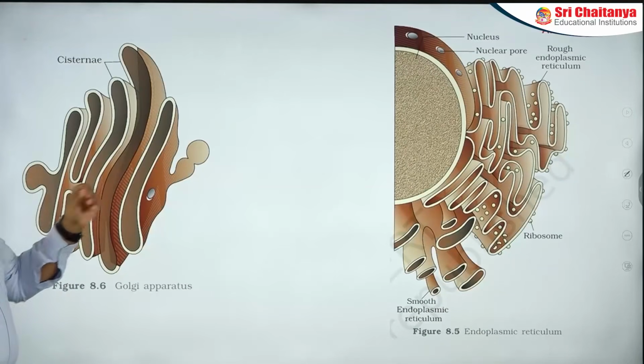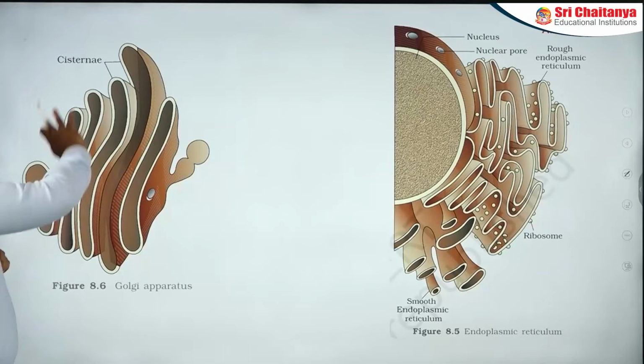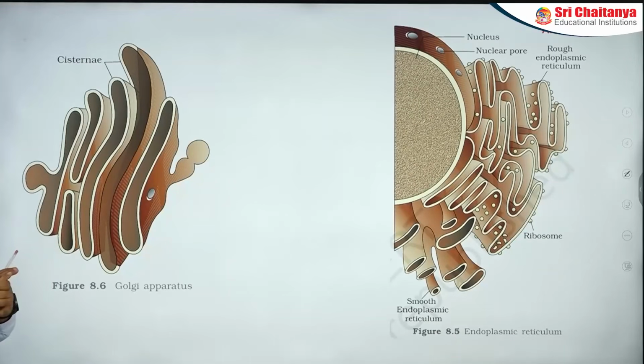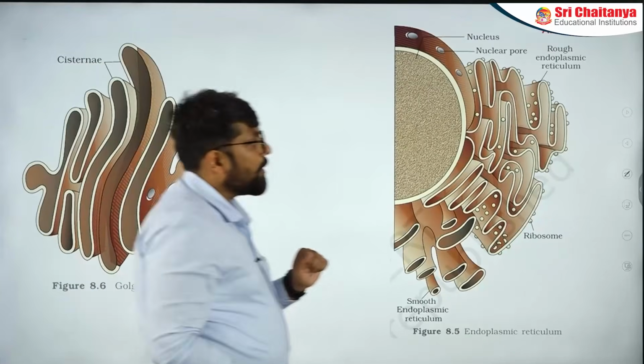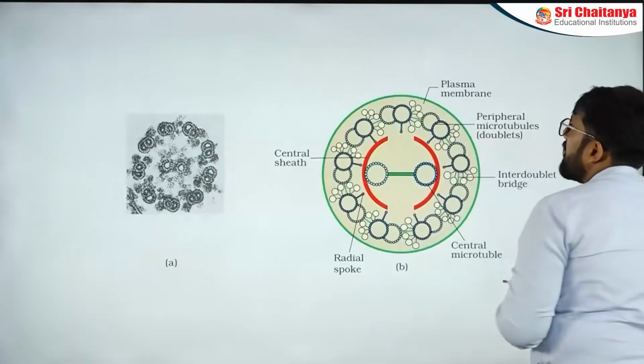If the diagram mentions that this side is cis, you can mention this side is trans. If they mention this side cis, this side trans. They have not followed the concave convex diagram here, and that creates an issue for many students. Have a mental note of the diagram. Let's go to the next diagram.